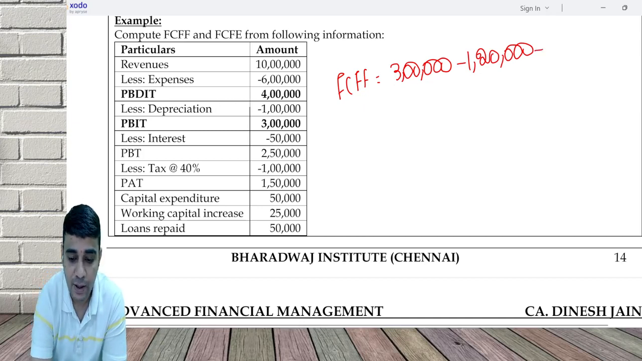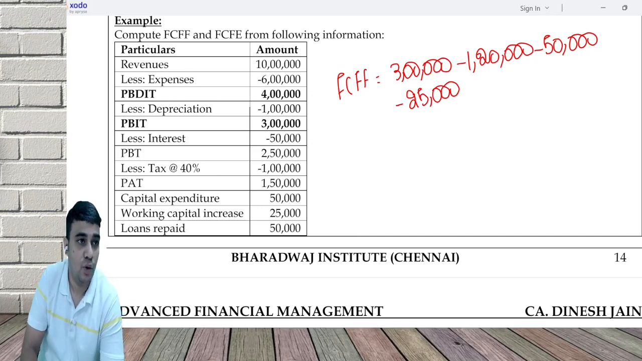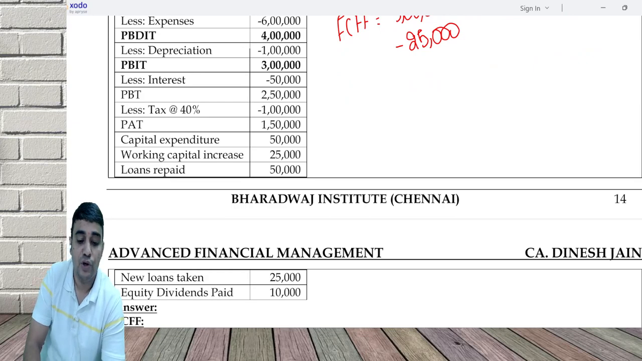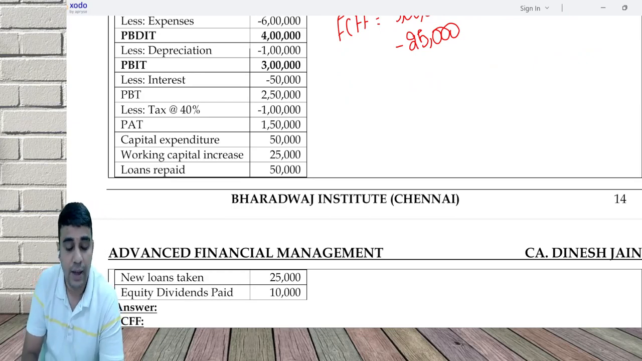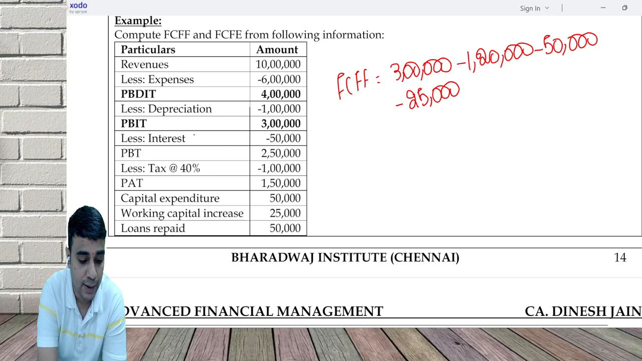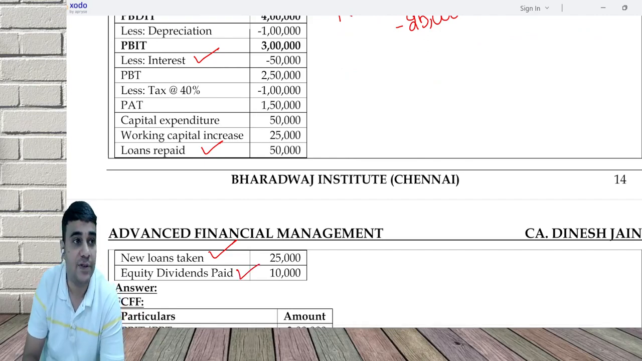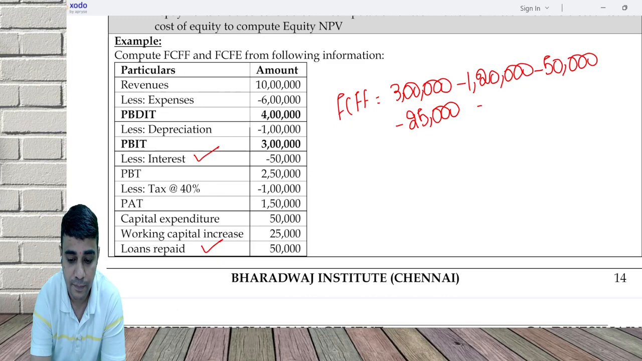Deduct capital expenditure in a normal manner, deduct working capital increase. Loan repaid will not come in the calculation. New loans taken will not come in the calculation. Equity dividends paid will not come in the calculation. So none of them is going to come in our calculation. In FCFF, I'm ignoring interest, loan repaid, new loans taken, and dividends paid. All these are ignored in the FCFF calculation. What is the FCFF number? How much? 1 lakh?